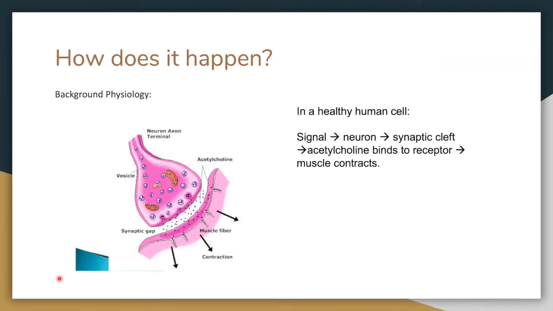Now let's look at some of the background physiology to help us better understand what myasthenia gravis is and how it happens. Looking at a healthy human cell, we have a signal that travels down the neuron into what is called the synaptic cleft. Here, a neurotransmitter called acetylcholine binds to its nicotinic receptor and causes proper muscle contraction.